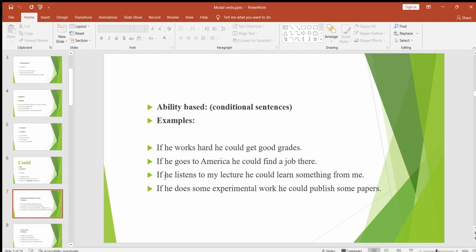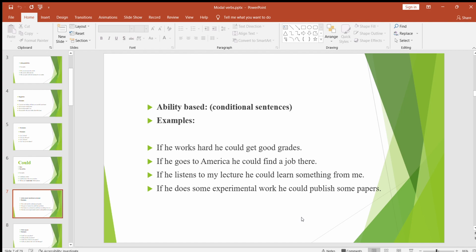Okay, look at the next example. If he listens to my lecture, he could learn something from me. He could learn something from me, that is actually the ability. And what is the condition here? If he listens to my lecture. Okay, the last example, if he does some experimental work, he could publish some papers.